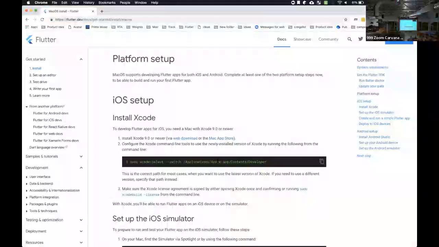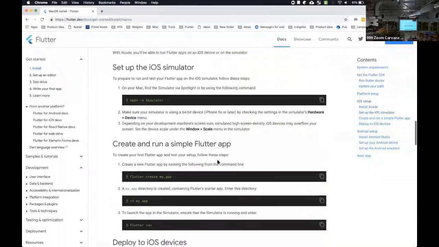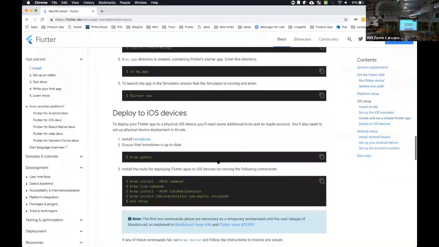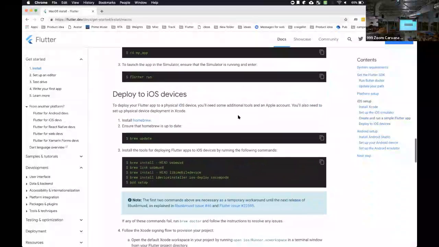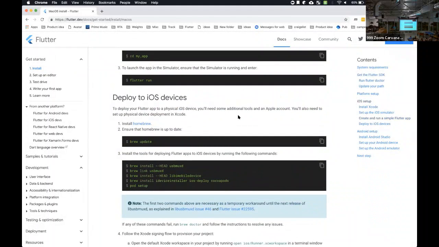On per platforms, you've got to make sure you have Xcode, and you've got to make sure you have Android Studio if you want to develop for iOS or for Android. You've got to get tools. There are plugins for IntelliJ, Android Studio, and Visual Studio Code, and this walks you through the process of getting it all set up. Pretty straightforward. Not a lot of gotchas, I should say.